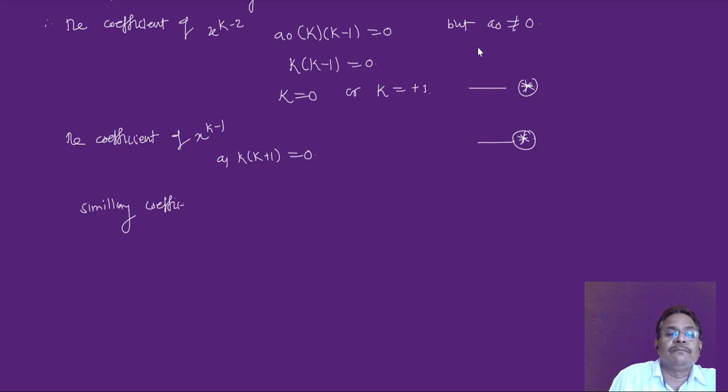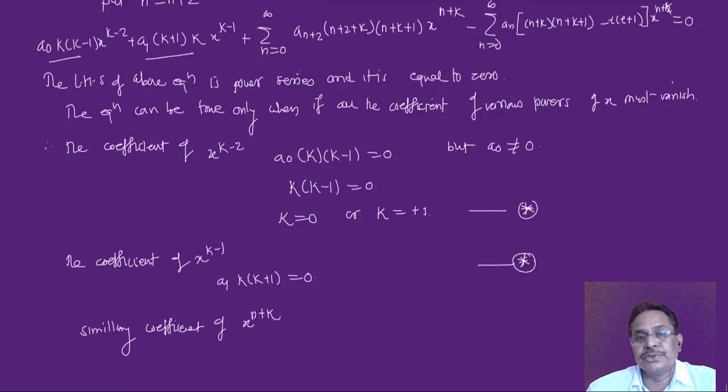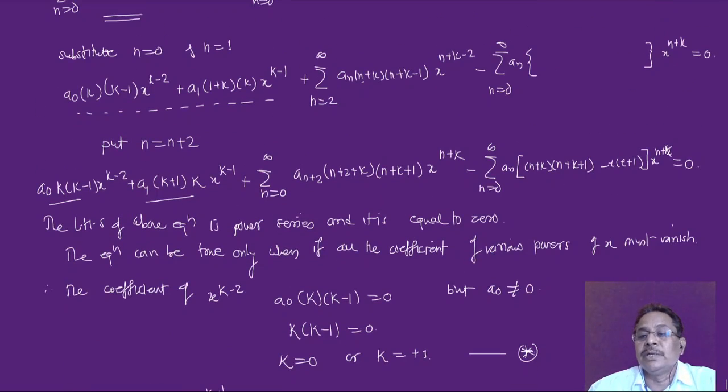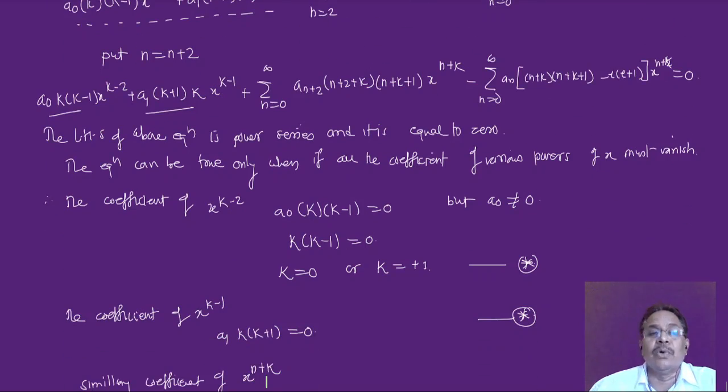And similarly the remaining term, the coefficient of x raised to n plus k. Now look at this, there are two terms. This is one term having coefficient of x raised to n plus k, and this is also x raised to n plus k. This is another coefficient. So addition of these two must be equal to 0, then this equation will be true.